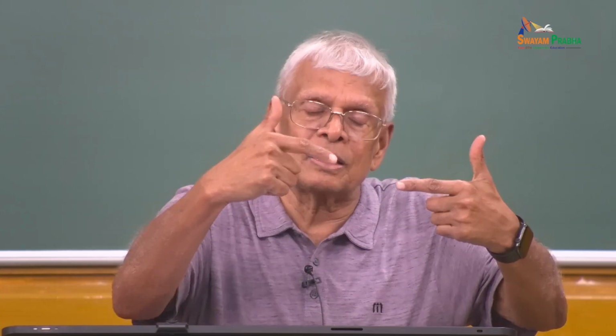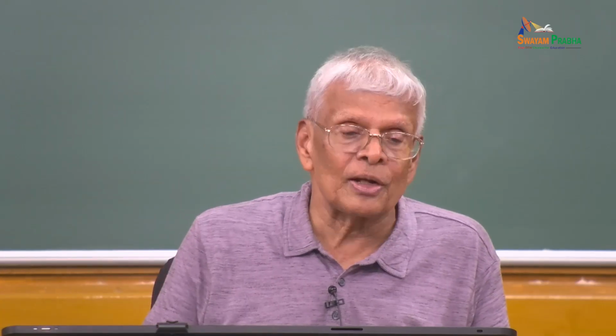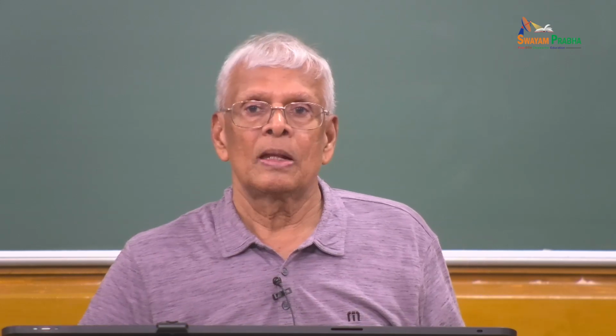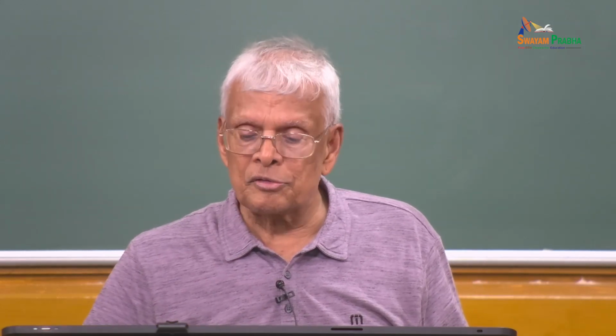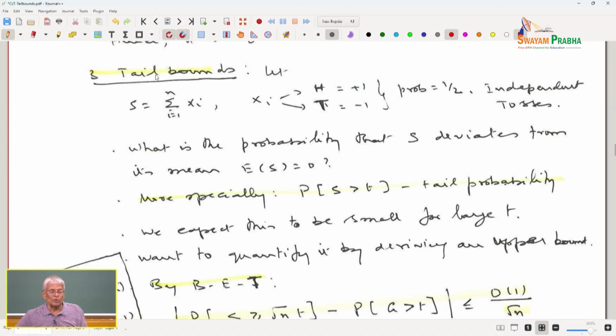But if you look back at our Chernoff bound, we had exponential bounds. Exponential bounds are much stronger than 1 over square root of n. So, I would like to get much stronger bounds than 1 over square root of n gives us. So, we now come back to the notion of tail bounds.